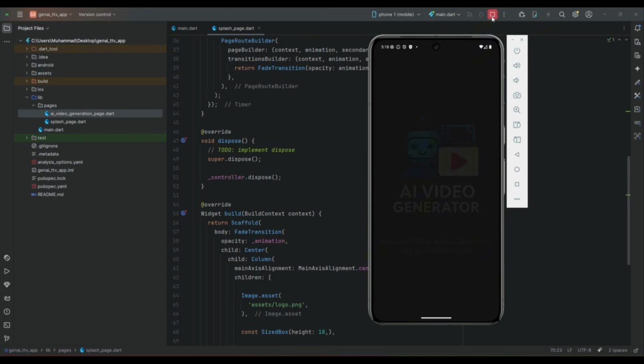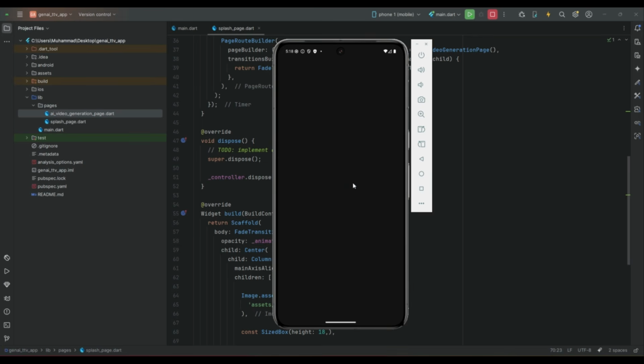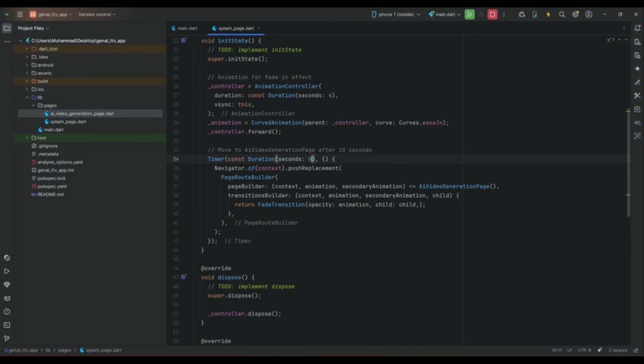Now let's test the app. As you can see, the fade in animation for 5 seconds, and then the next 5 seconds it takes to go to the AI video generation page. So it is totally up to you guys, that is for how much seconds you want it, you can set it here. For example, the total duration is 6. Among them, let's say for 3 seconds it will display the fade in animations.